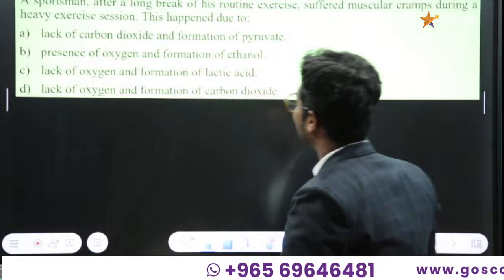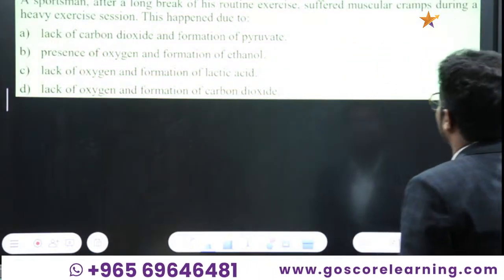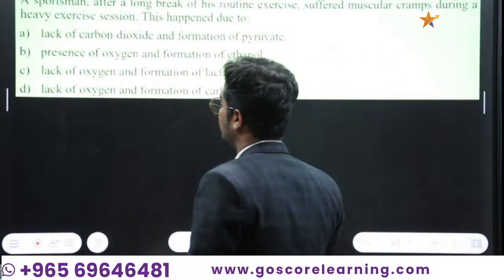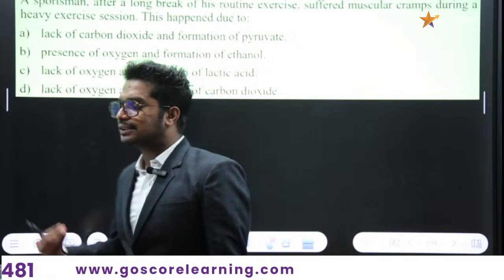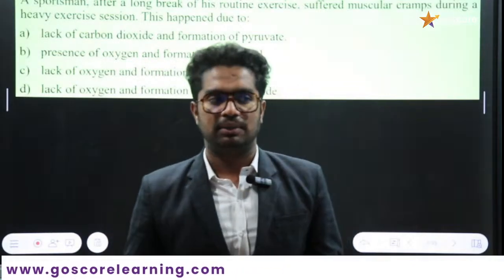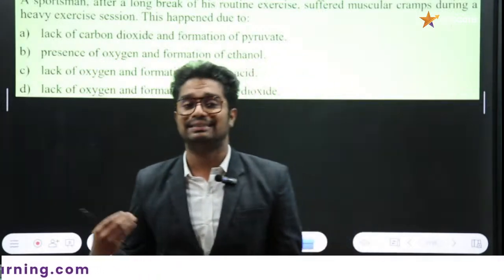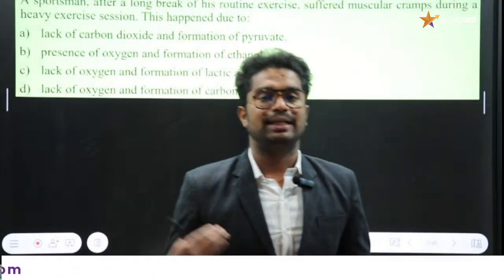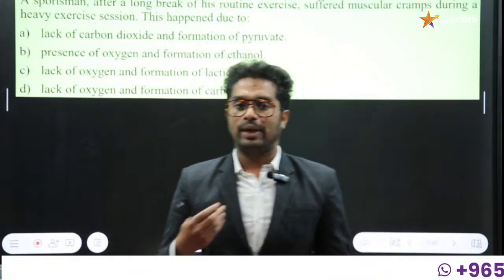And here the question is, a sportsman after a long break of his routine exercise suffered muscular cramps during a heavy exercise session. This happened due to, if the oxygen availability is not there in the human body and the animal body, there might be a chance for the production of lactic acid, because pyruvate will be degraded to form lactic acid, and there will not be any complete breakdown of the pyruvate molecule itself.